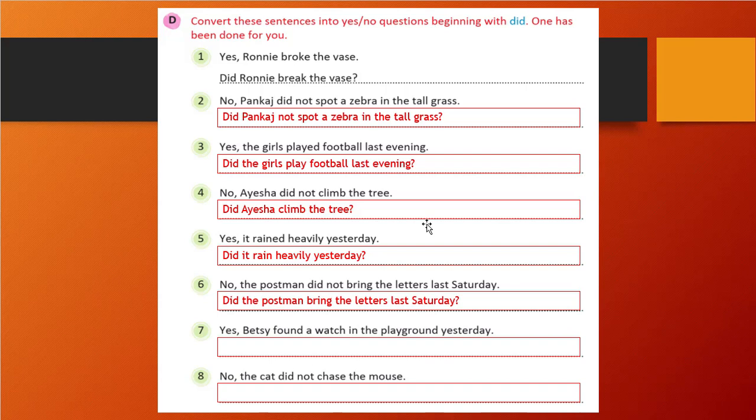So let's see the seventh one. Betsy found a watch in the playground yesterday. Did Betsy find a watch in the playground yesterday? That will be the question. Whatever theory we have learned, that only I am doing here. Okay. The cat did not chase the mouse. Did the cat chase the mouse? That will be the question. Correct. So this is how we can create different yes and no questions.